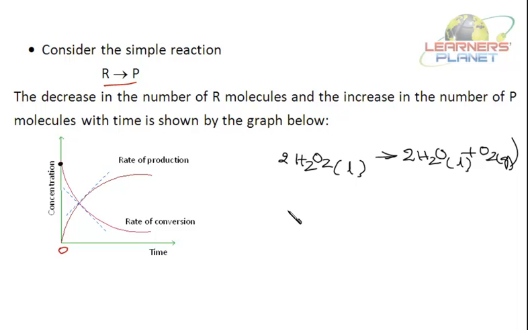So what is happening here? With time, the concentration of H2O2 is decreasing and the concentration of water and oxygen is increasing. So this graph depicts this only. See the product concentration, initially it's 0 and it goes on increasing with time or as the reaction proceeds. Got it?